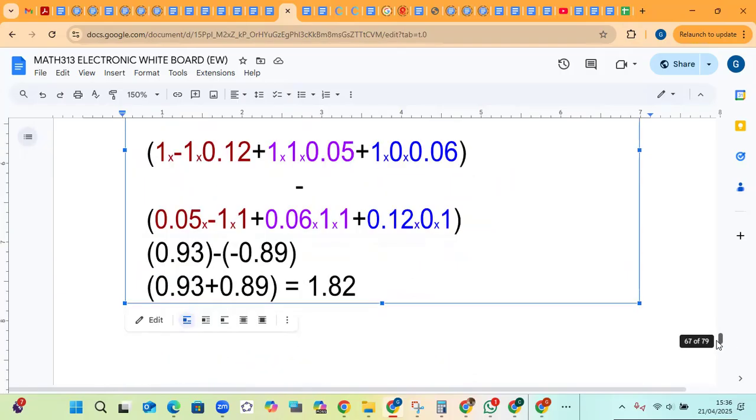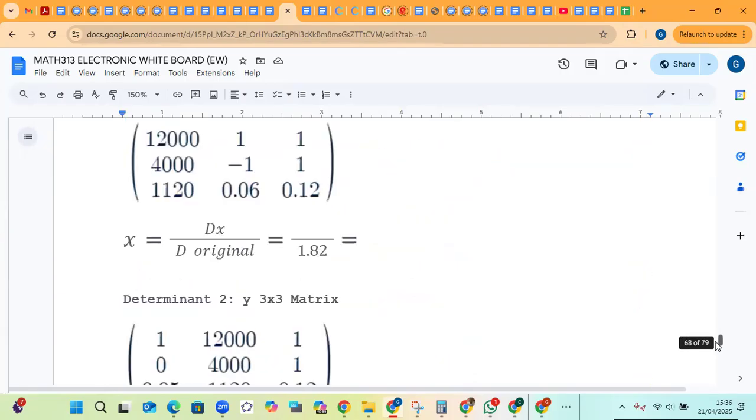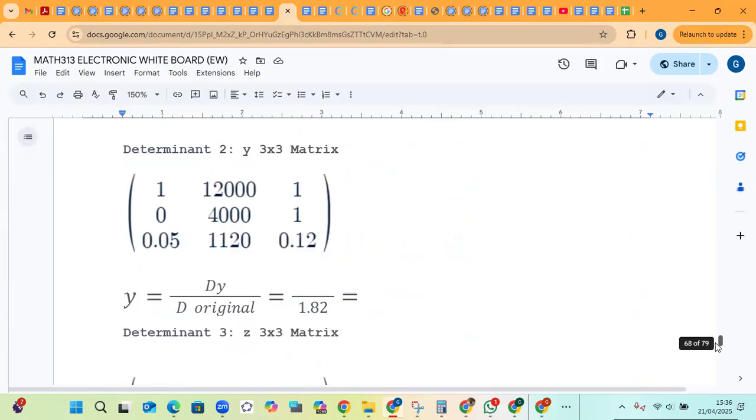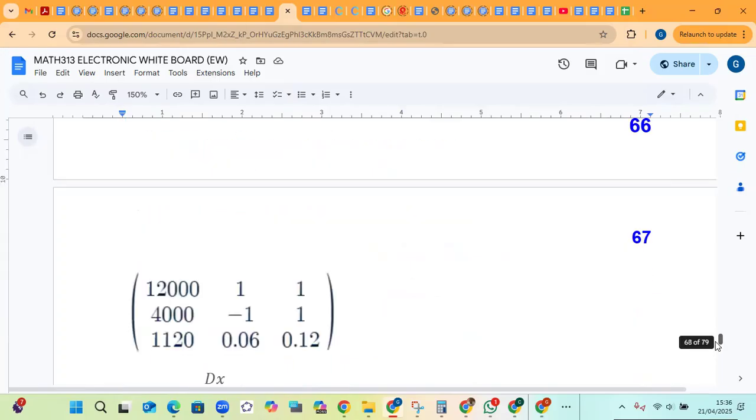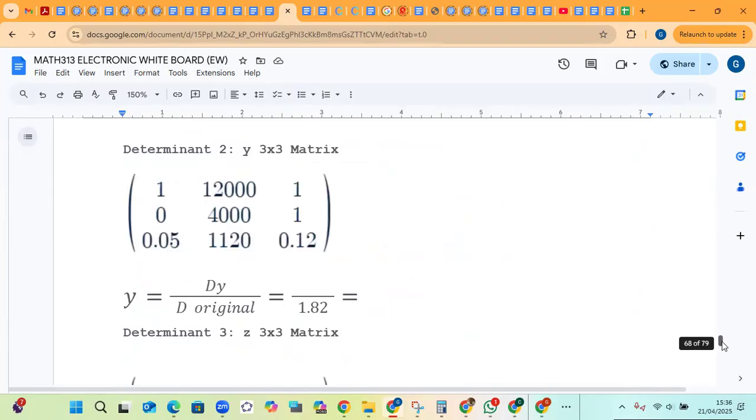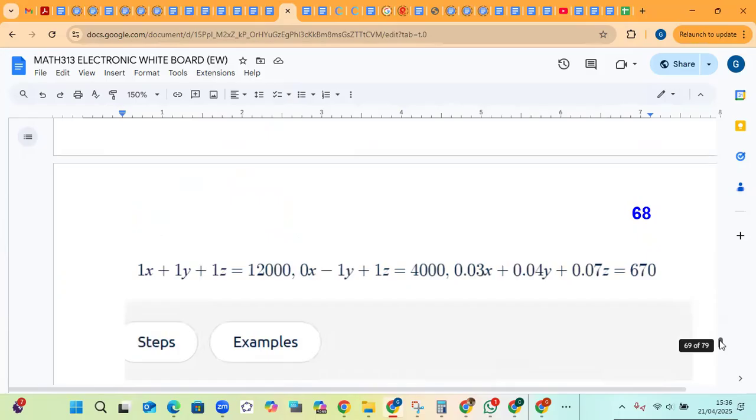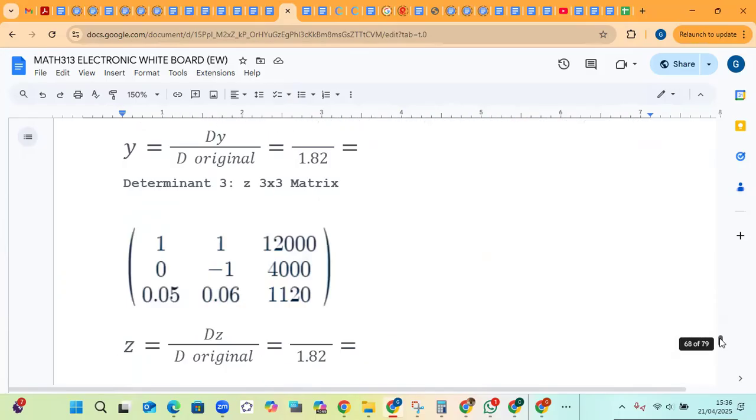Then you've got to repeat this now for the determinant of x. To find the determinant of x, you remove the column of coefficients of x and replace it with the constants, and then you repeat the same process that was discussed above. To get the matrix for y, you remove the coefficients of y and replace them with the constants, and then you repeat the same process. For z, you do the same.